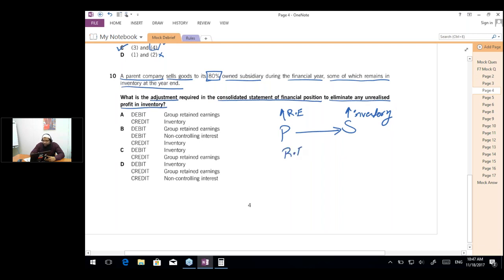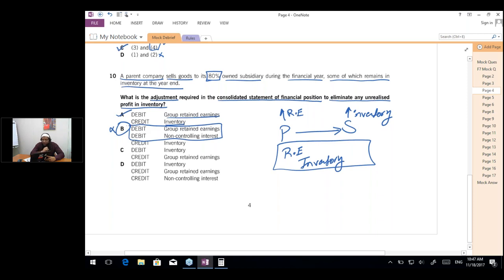Can you people tell? Retained earnings debit because we have to remove the profits, and inventory credit. So this is the entry at the amount of the unrealized profit. Option A gives debit group retained earnings and credit inventory. So this is the right answer. B is not correct because in B we are distributing the profit between parent and NCI. Option B would have been correct if the transaction would have been from subsidiary to parent. In that case we would have debited both the retained earnings and the NCI.